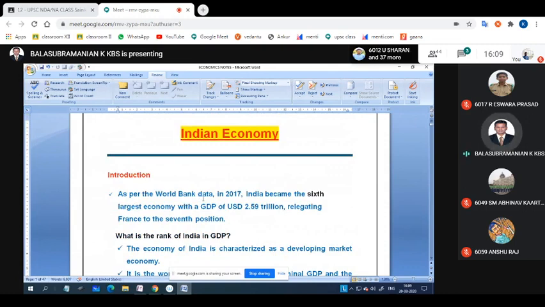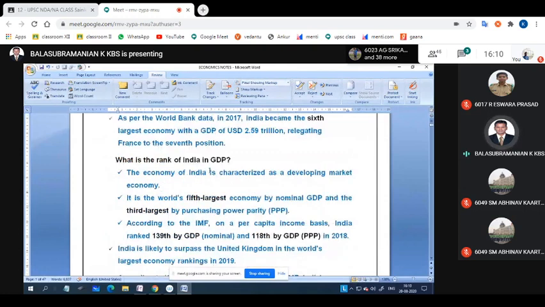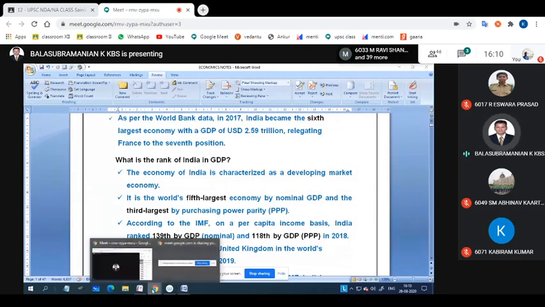As per the World Bank, in 2017 India became the sixth largest economy with a GDP of 2.59 trillion US dollars, relegating France to seventh position. Okay, we have overtaken France. The data is taken for 2017, sixth position. Now, what is the rank of India in GDP at present? The economy of India is categorized as a developing market economy. It is the world's fifth largest economy.